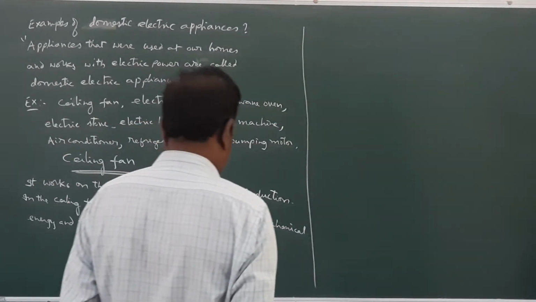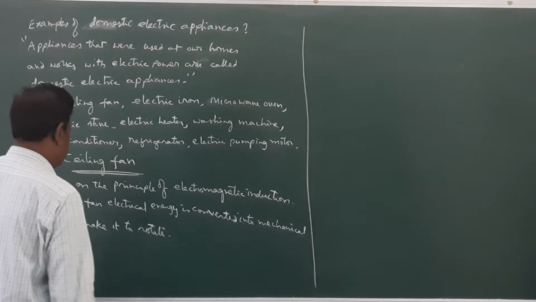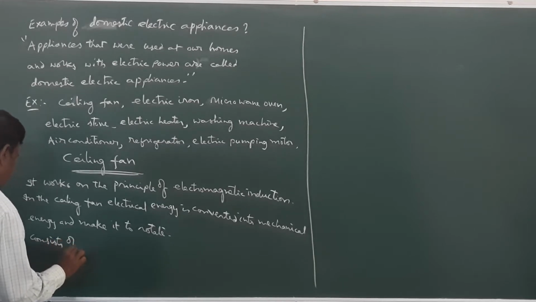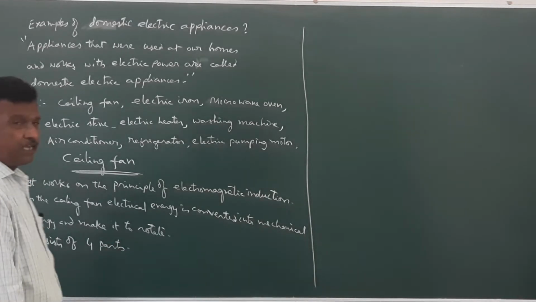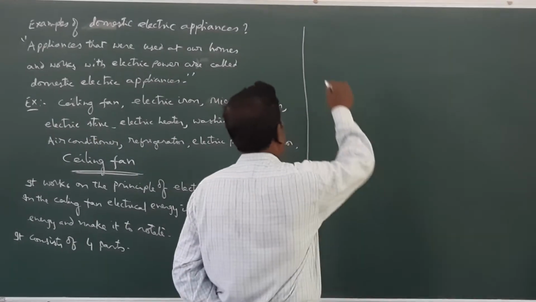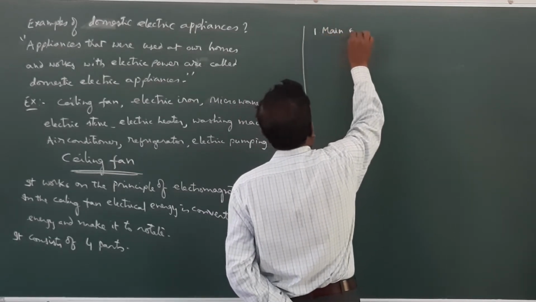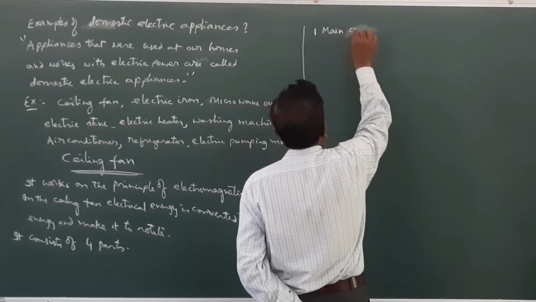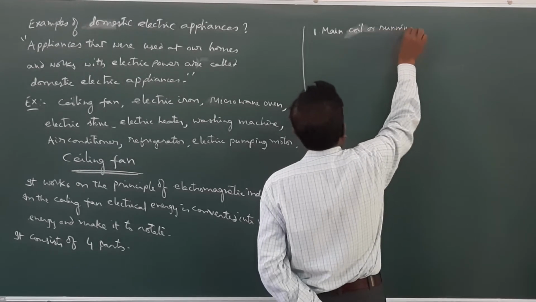The circuit diagram consists of essentially four parts. Number one is called the main coil or running coil.